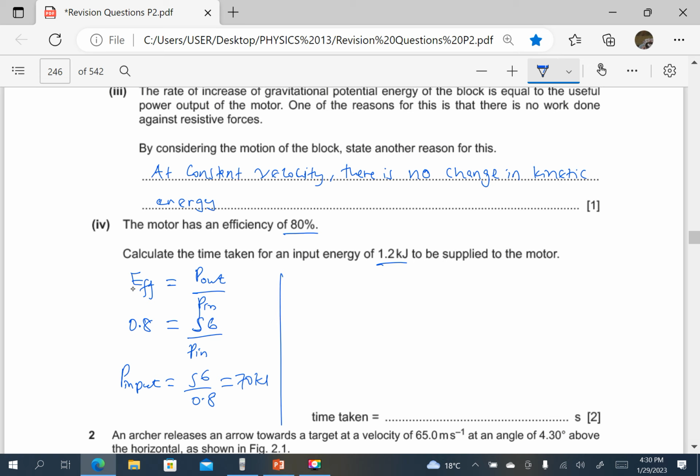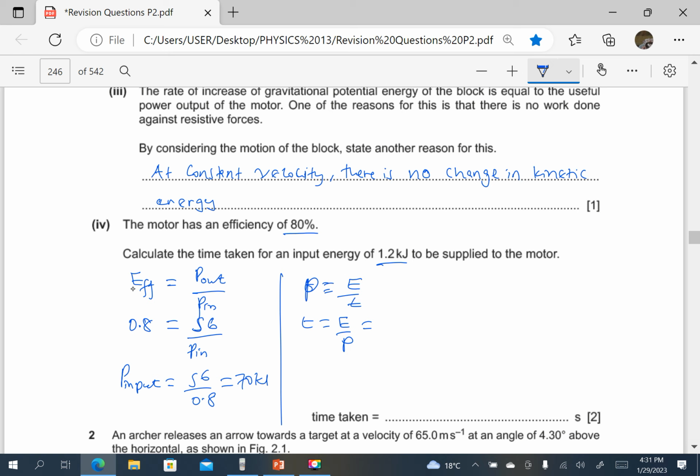But we want the time taken for the input energy to be 1.2 kilojoules. So we know the input power, and we know that power is energy over time anyway. So it means our time is equal to energy over power. So the time is going to be the input energy divided by the power.